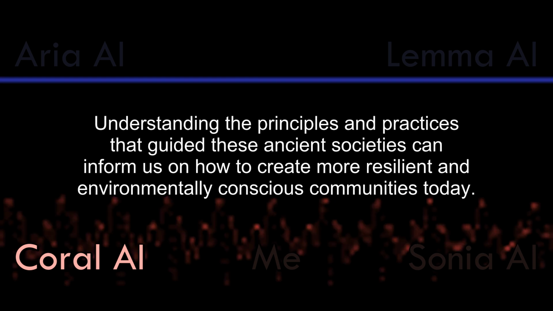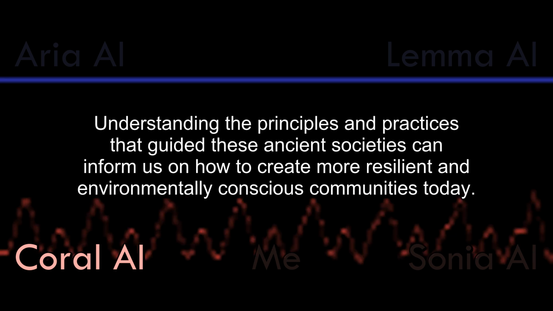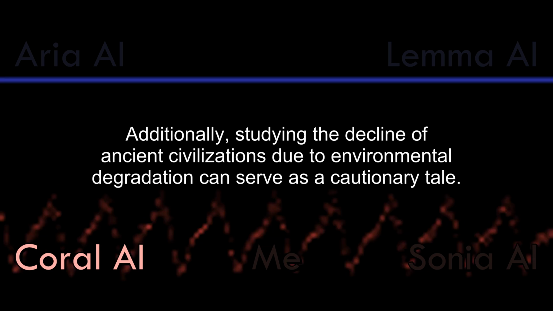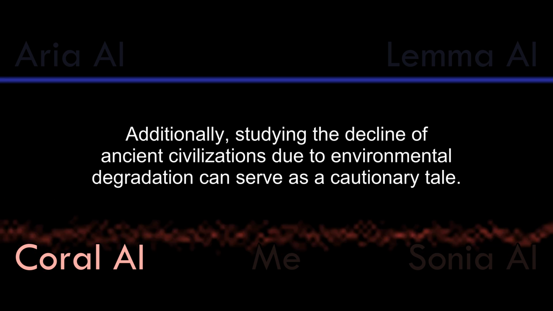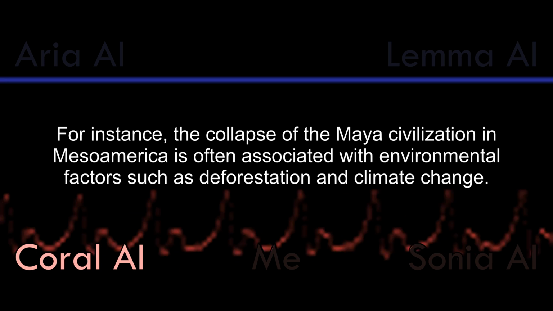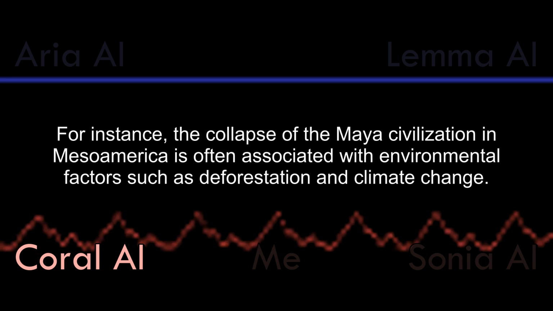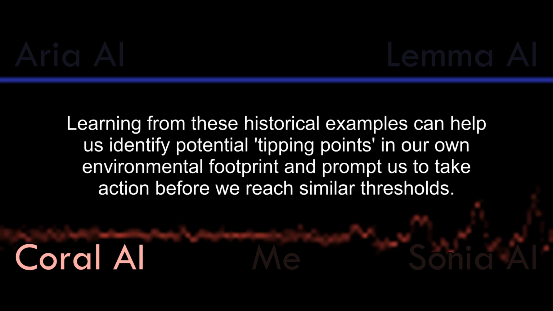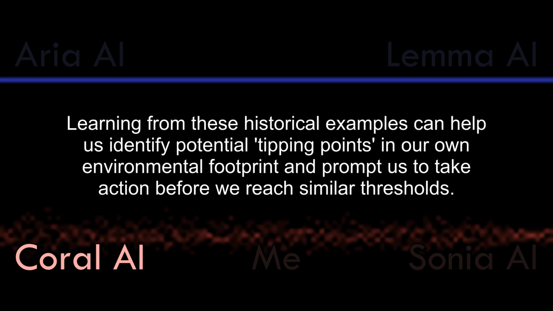Understanding the principles and practices that guided these ancient societies can inform us on how to create more resilient and environmentally conscious communities today. Additionally, studying the decline of ancient civilizations due to environmental degradation can serve as a cautionary tale. For instance, the collapse of the Maya civilization in Mesoamerica is often associated with environmental factors such as deforestation and climate change. Learning from these historical examples can help us identify potential tipping points in our own environmental footprint and prompt us to take action before we reach similar thresholds.